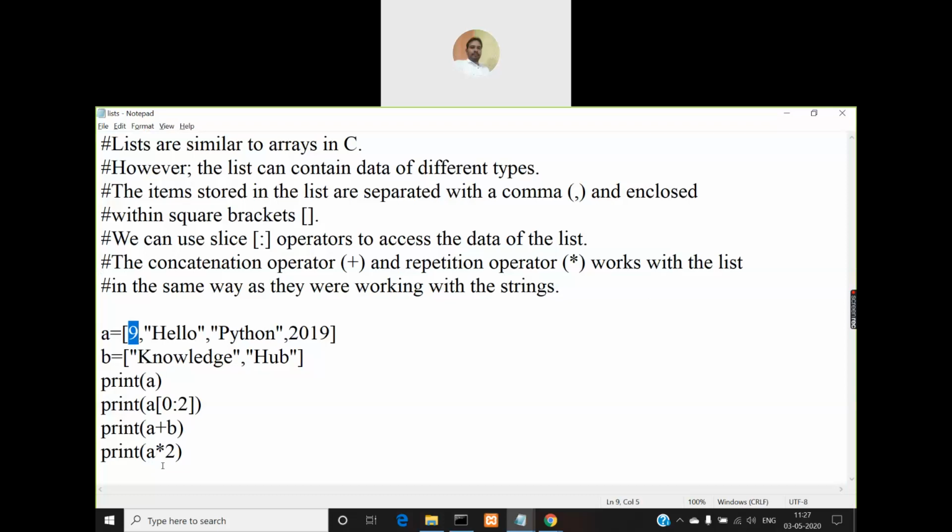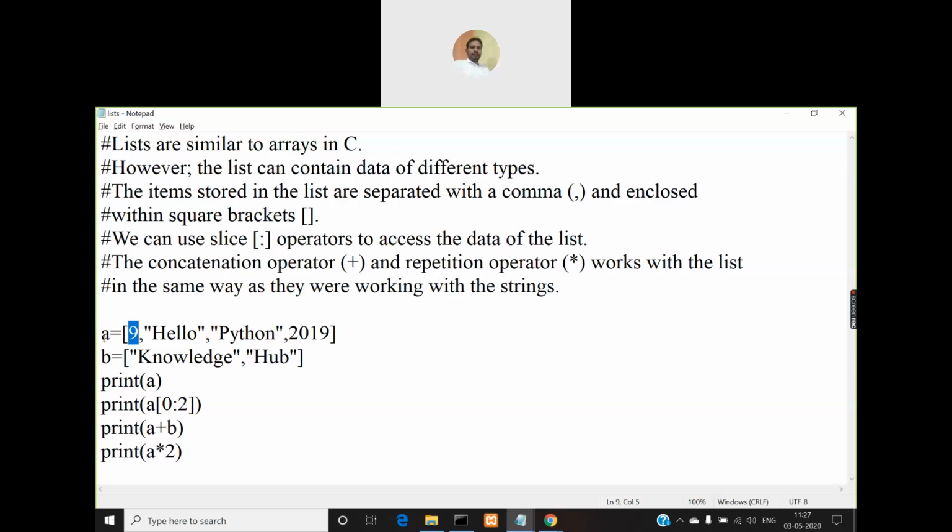Even this operator can be used with a string also. When you create a string variable, say name, and multiply it with 2 or 3 or 4 like that, then that string will be created multiple times. So that is the multiply operation on strings. You can perform it on lists also. So fundamentally this is a list. We'll see one more way also.